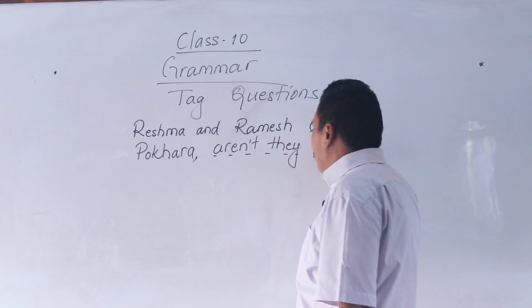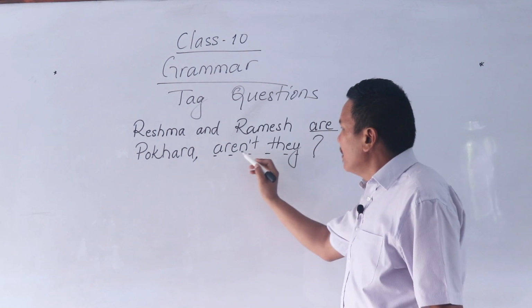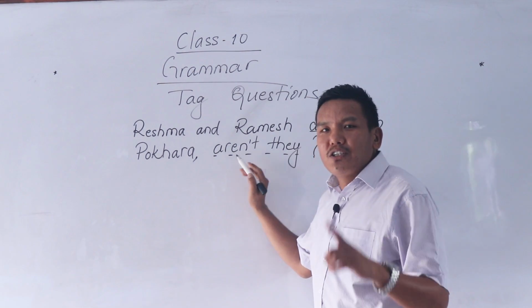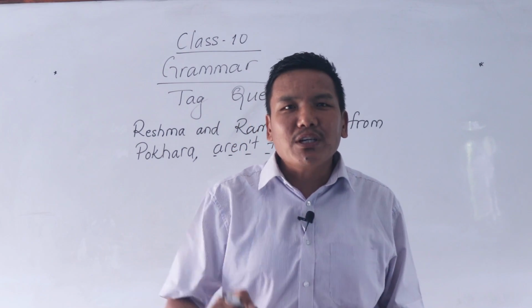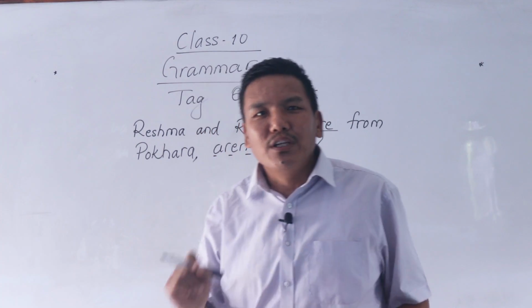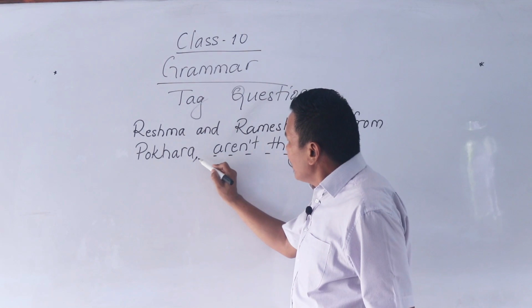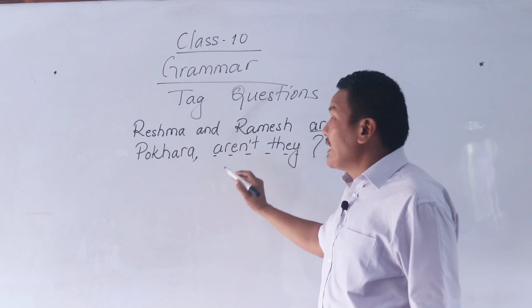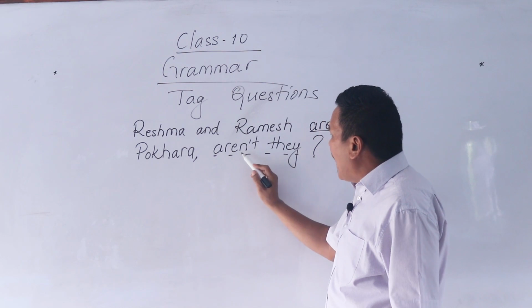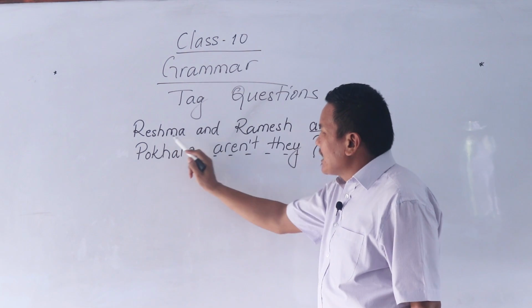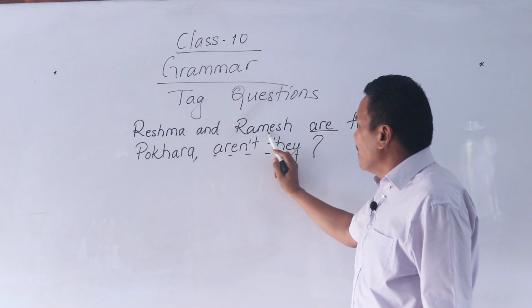Here, are is the auxiliary verb, so make it aren't. Don't make it are not, because it's a question tag. You must write the contraction form of the auxiliary verb, that is, comma and aren't. If you write are not, that will be wrong. Comma, aren't.